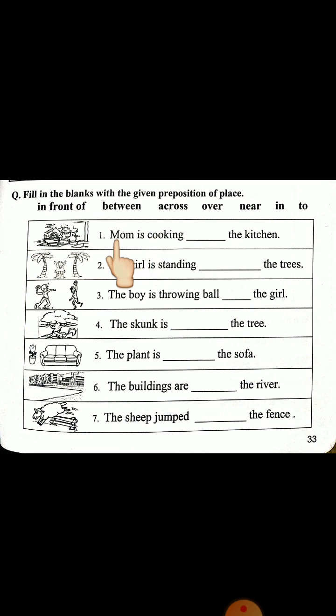Now again repeat. Mom is cooking in the kitchen. Number 2, the girl is standing between the trees. Number 3, the boy is throwing ball to the girl. Number 4, the skunk is in front of the tree. Number 5, the plant is near the sofa. Number 6, the buildings are across the river. Number 7, the sheep jumped over the fence.